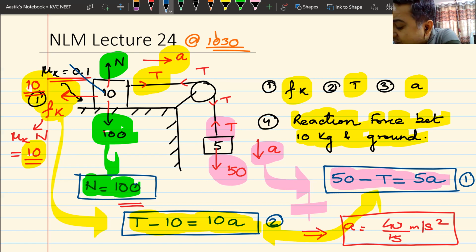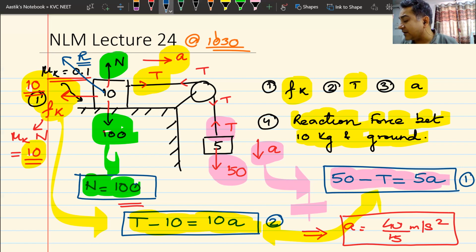So if I write the reaction force here, the reaction force R will be like this. It has two components. One component is normal reaction, which is going like this. The other component is the frictional force, which is acting like this. This is the normal reaction. This is the frictional force. When you add them, you get the value of reaction force.